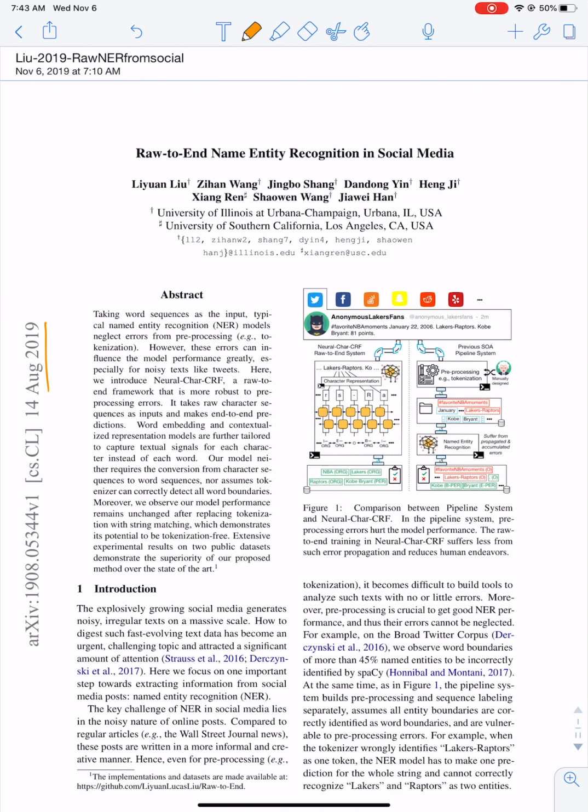The first author is Liyuan Liu, a senior doctoral student from the CS department of UIUC. His advisor is Jiawei Han, leading the famous data mining group. We can also see another newly recruited CS faculty, Heng Ji. They are also big names in information extraction. And this paper talks about the famous task of NER, which is named entity recognition.